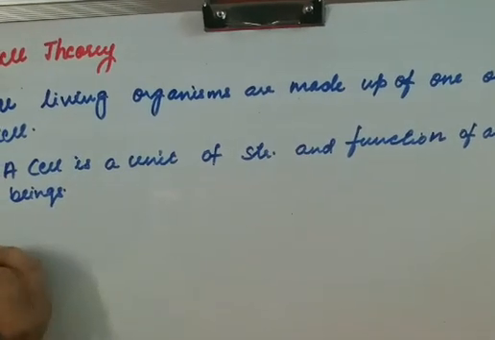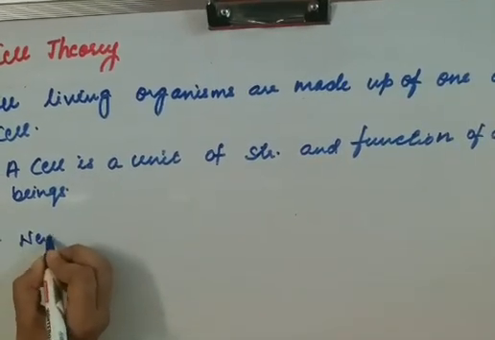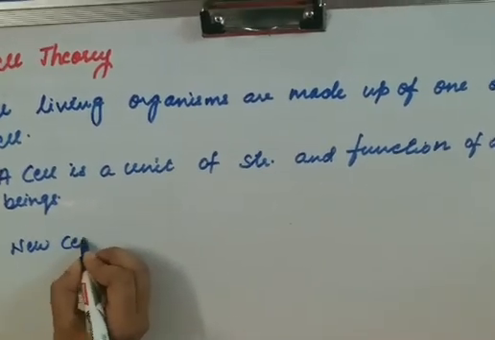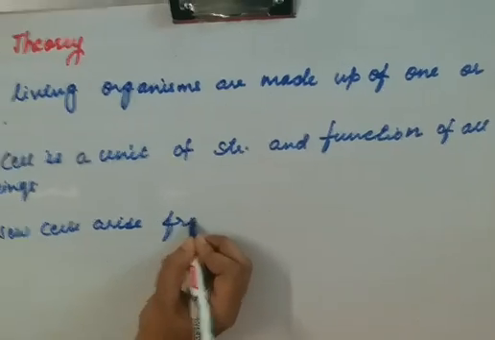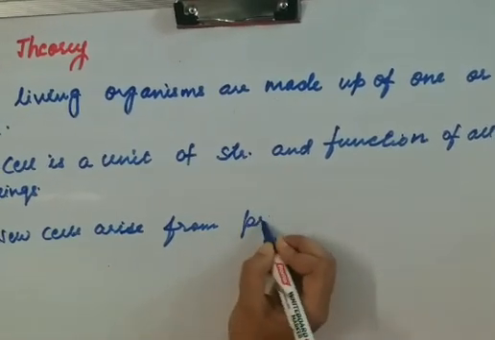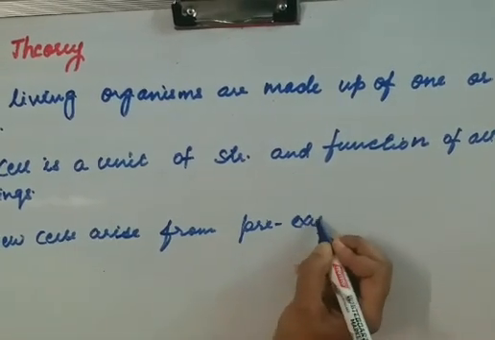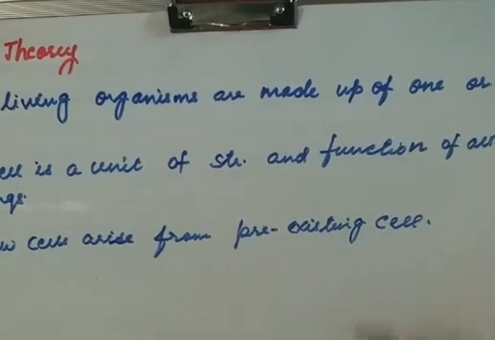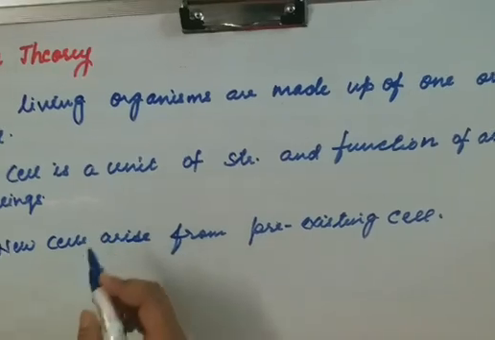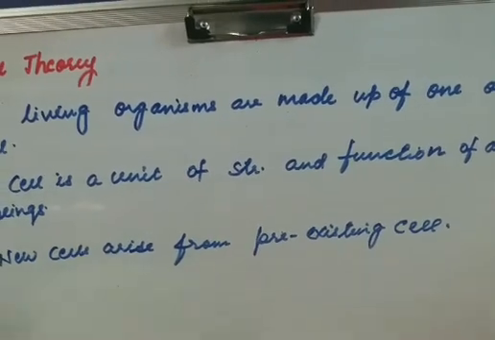And the third one is, new cells arise from pre-existing cells. So basically these three points come under cell theory.